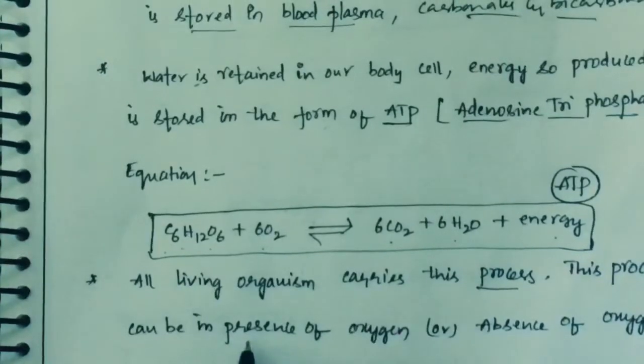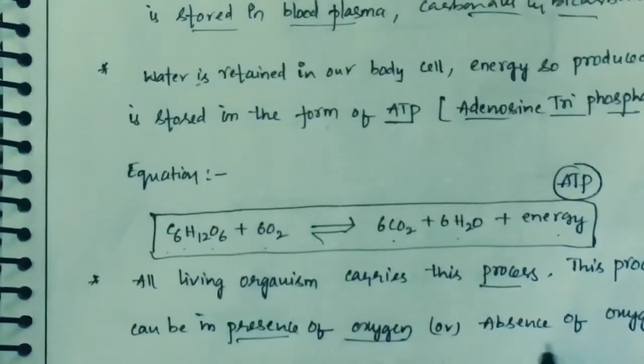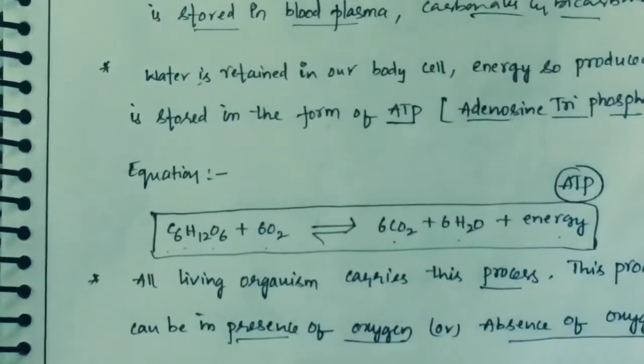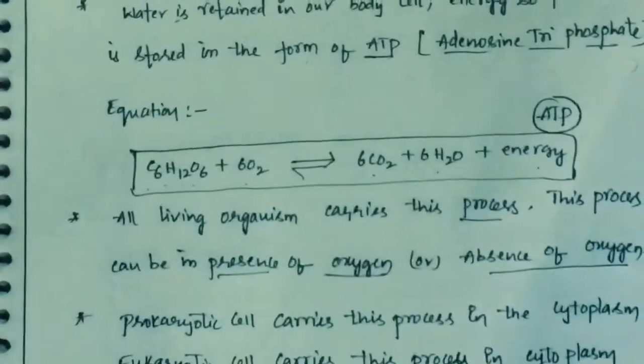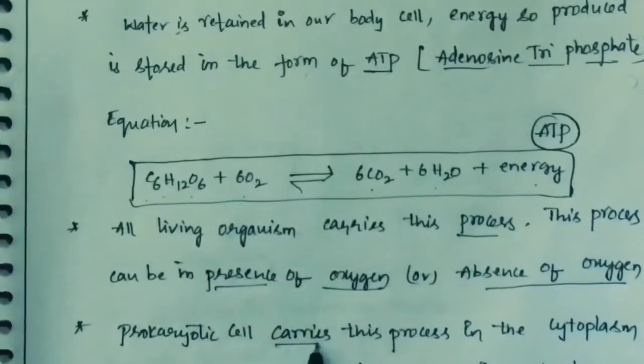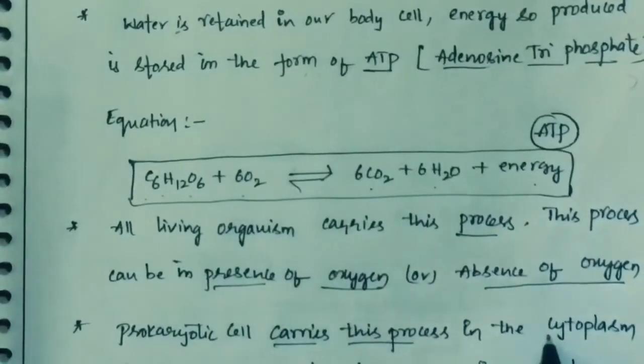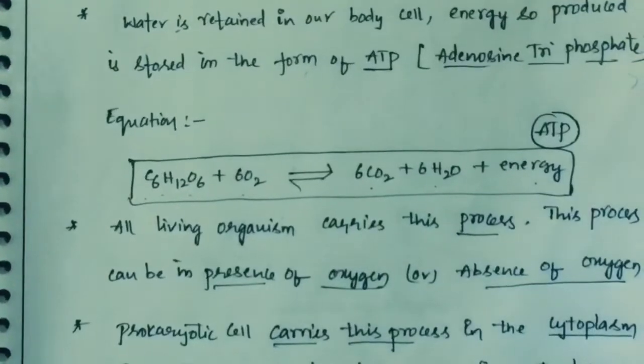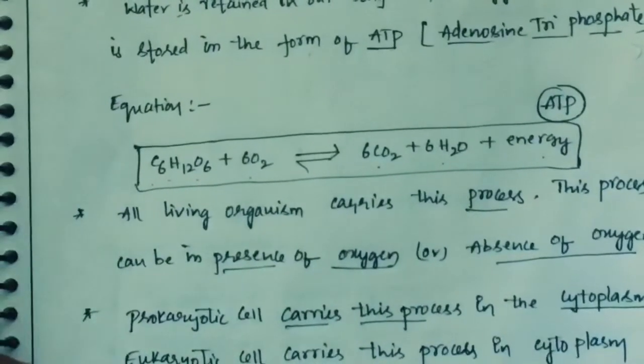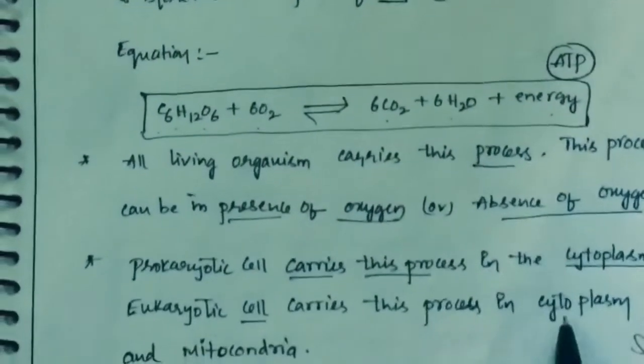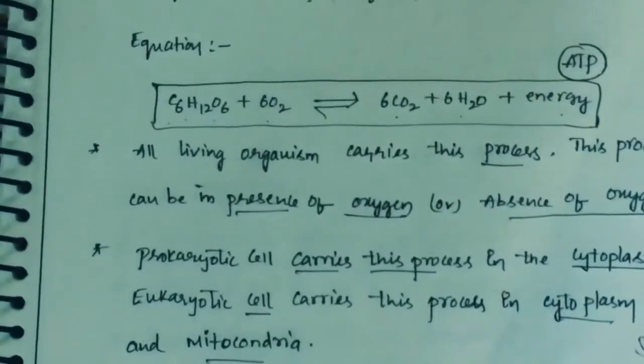It can be carried out in the presence of oxygen or in the absence of oxygen. Prokaryotic cells, which are unicellular organisms, carry out this process in the cytoplasm. Eukaryotic cells carry it out in the cytoplasm and in the mitochondria.